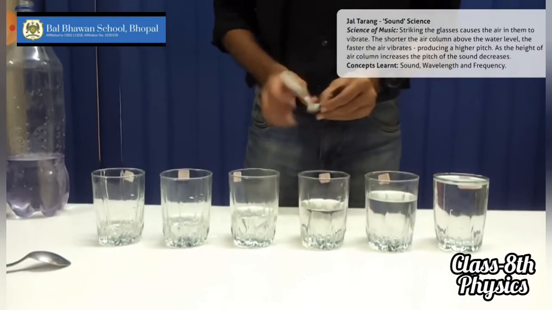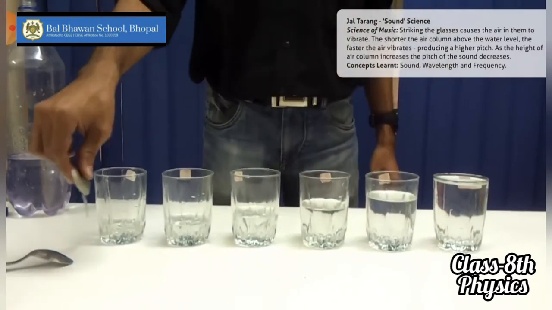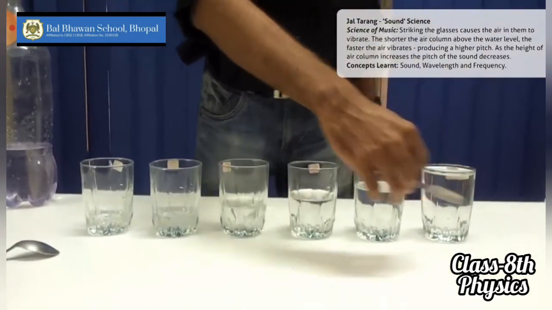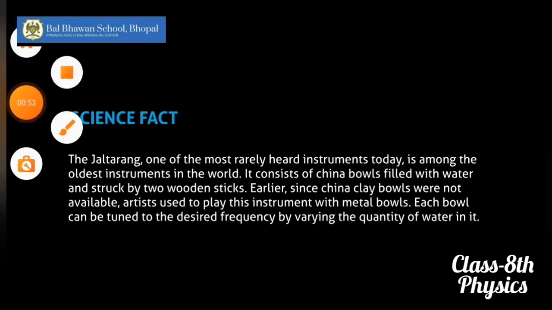Now you take a steel spoon and start striking the glasses. You will get to hear different sounds. Why is there a difference in the sound? It is because the length of the air column is different. Okay, so if the length of the air column is less, the pitch is higher.